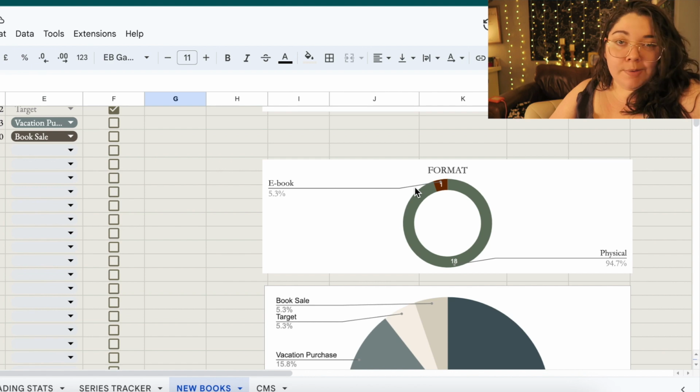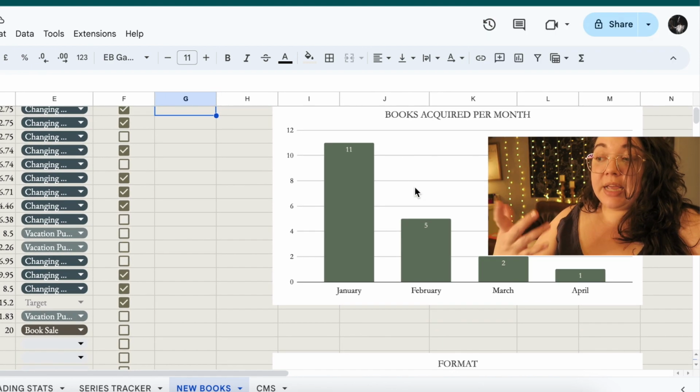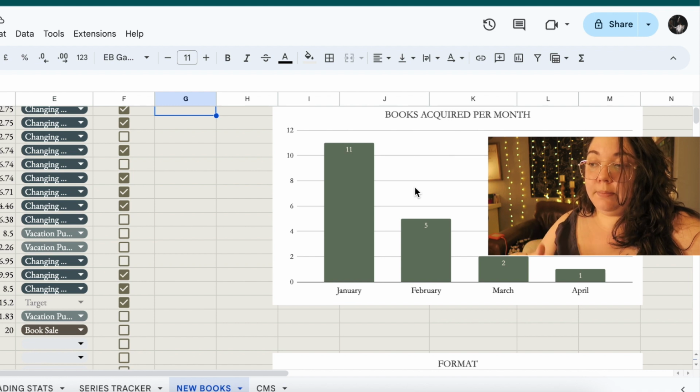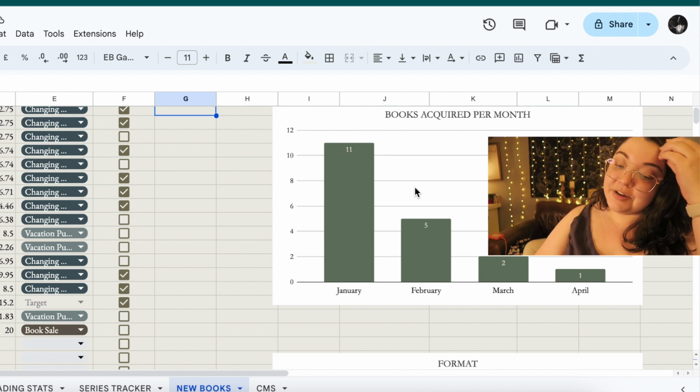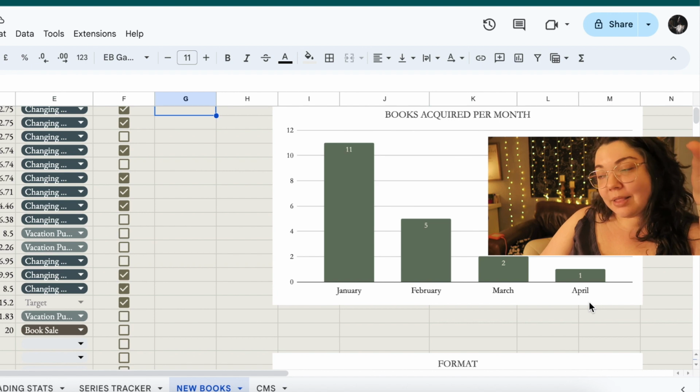The rest of them have all been physical. I tend to be a physical book reader. And up here is just how many books I purchased per month. January, we started off very strong with 11 on the very first day, despite wanting to be in a no spend year. But I've been much better since, been using Libby quite a lot.